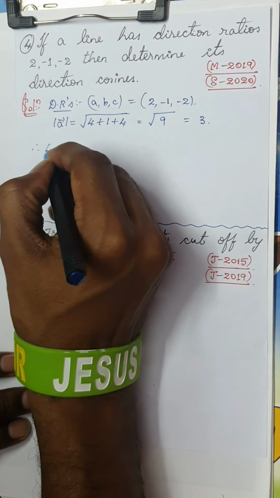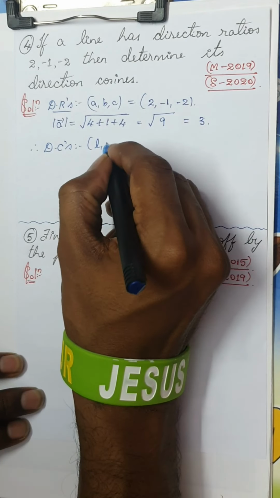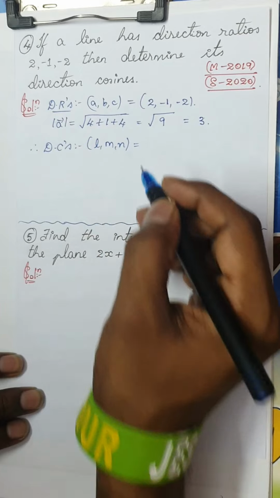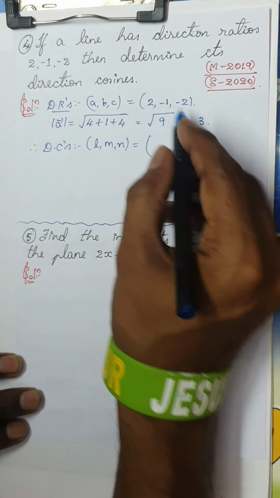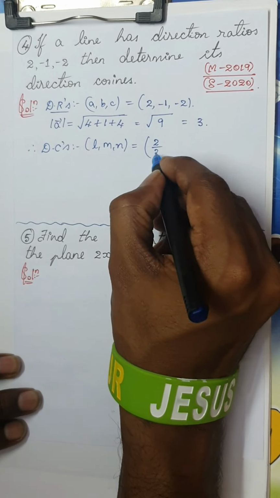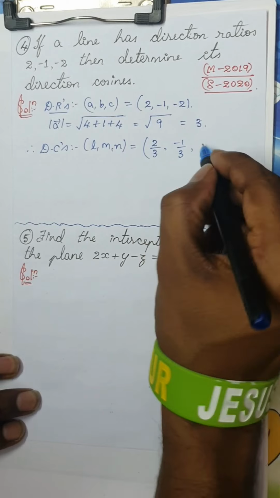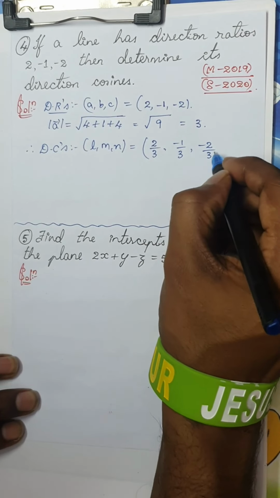Therefore, DCs. What do you mean by DCs? Direction cosines are L, M and N. So how do you find L, M and N? Just divide the DRs by this magnitude. So it is 2 by 3, minus 1 by 3 and 2 by 3.